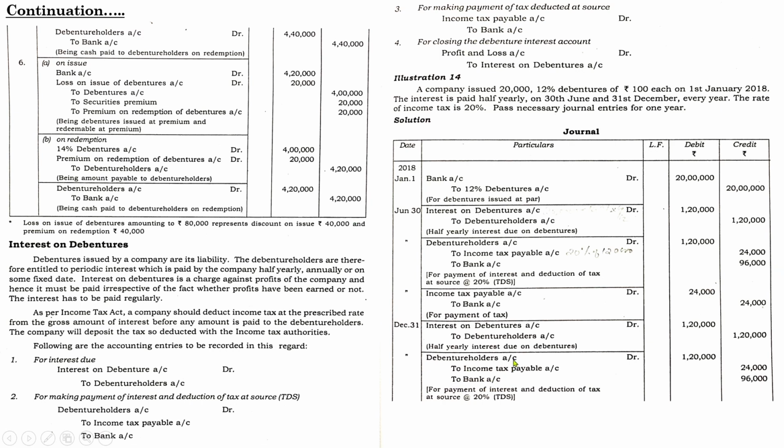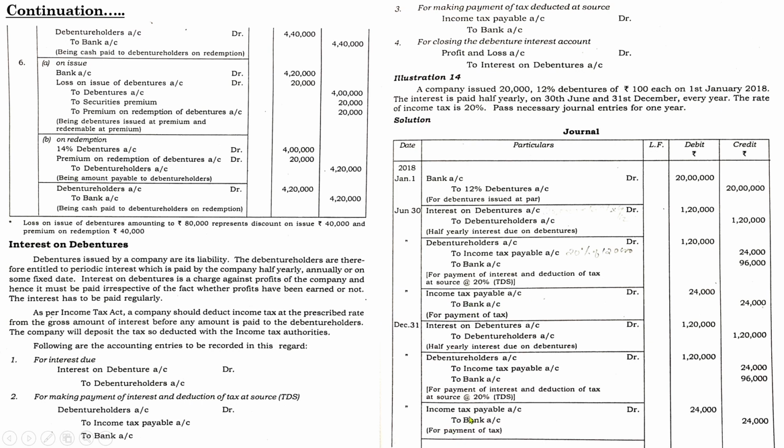So entry will be debenture holders account debtor to income tax payable to bank 1,20,000, 24,000 and 96,000 for payment of interest and deduction of tax at source of 20% TDS, tax deducted at source. That is the meaning of TDS. Next one, this is the due entry. Next you have to make the payment of the tax. So the entry will be income tax payable account debtor to bank. Here there is not much of a difference in computation, so amount will be 24,000 for payment of tax.